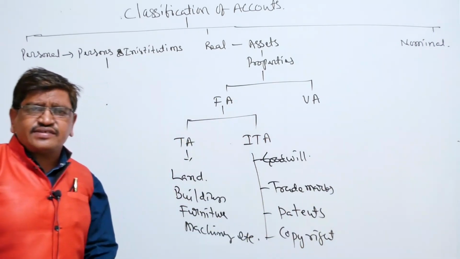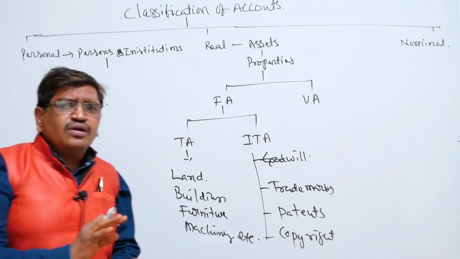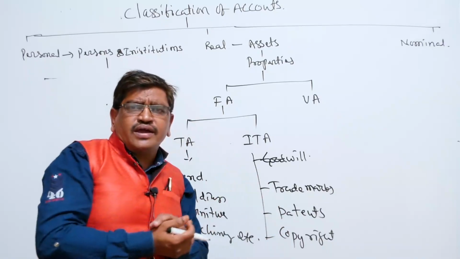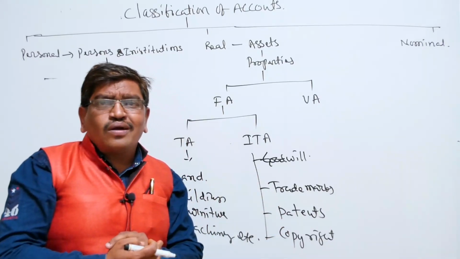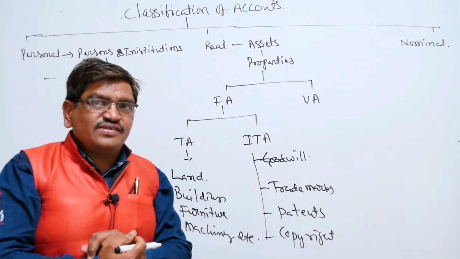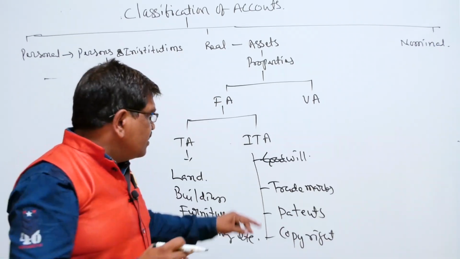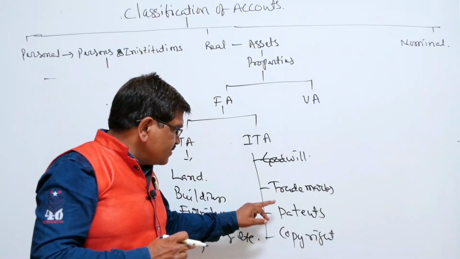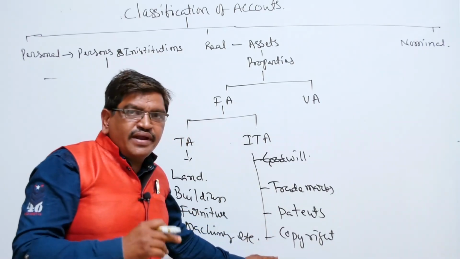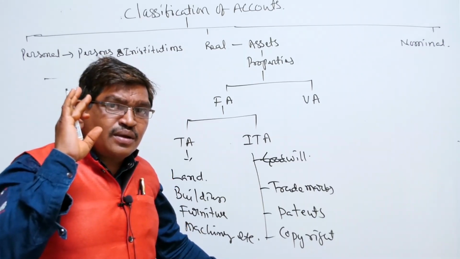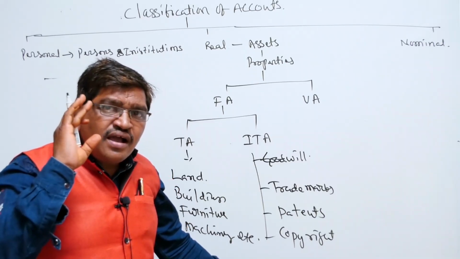These are the assets which cannot appear physically, but these are known as assets, called intangible assets. Please remember the items: goodwill, trademarks, patents, copyrights. These are the four aspects that come under intangible assets.